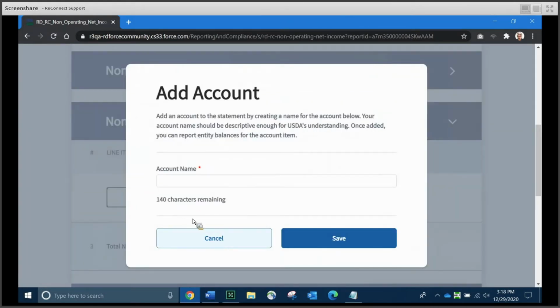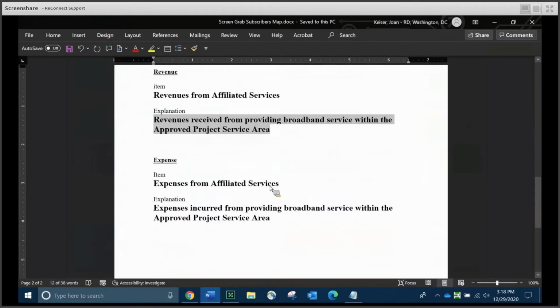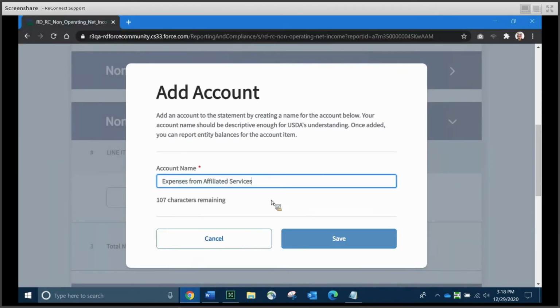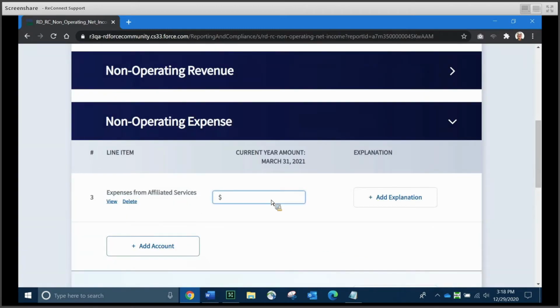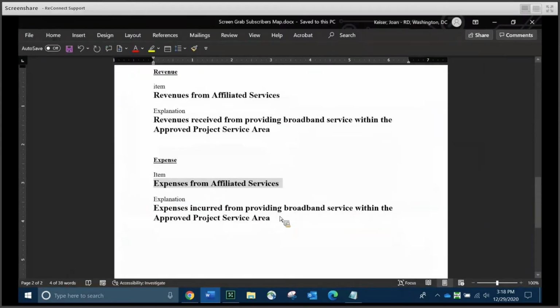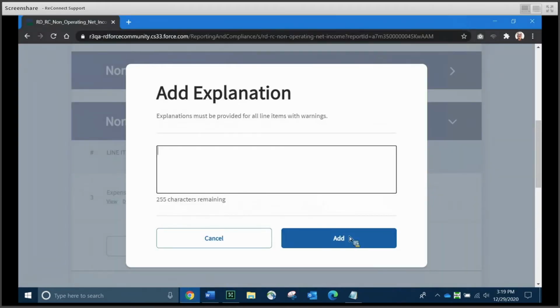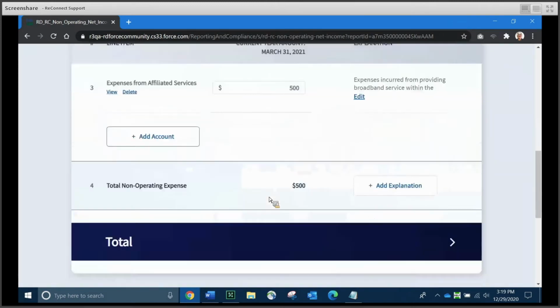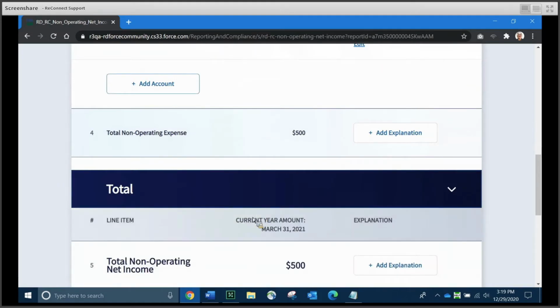We'll go ahead and click the middle blue bar for non-operating expense. We'll click the Add Account button so that we can add an account for expenses. And we'll give that account a unique name by using the pop-up window, putting in the name and clicking Save on the pop-up window. And we will put in an expense of $500. And we will add an explanation. And as you can see, we've got that in place now.